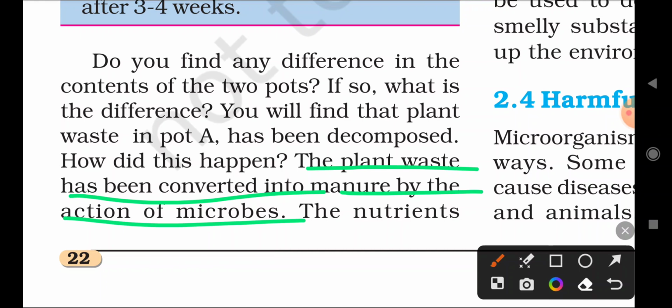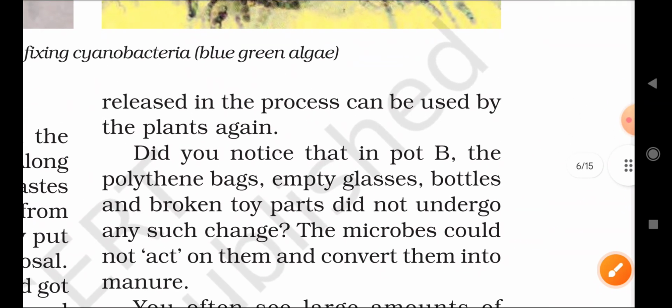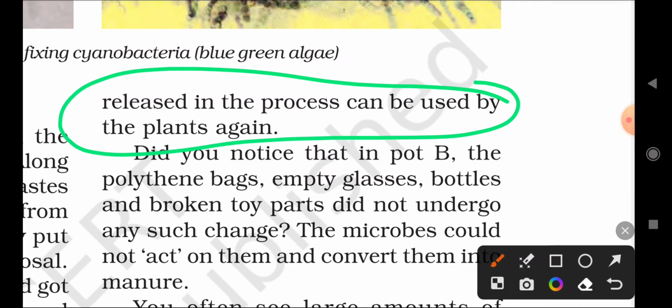The microbes will convert all plant waste, animal waste, and vegetable waste into manure. By the help of what? Microbes, right? The nutrients released in this process can be used for plant growth. Whatever waste is produced from the home or domestic use will be decomposed by microorganisms, and the nutrients produced help the growth of the plants.